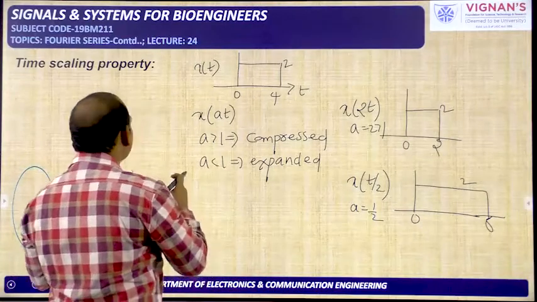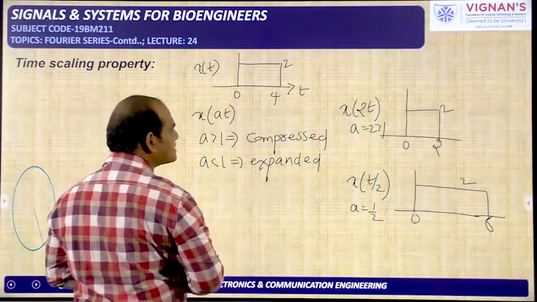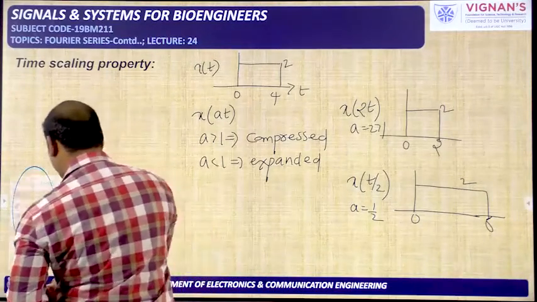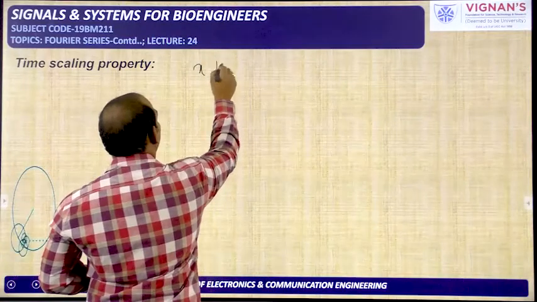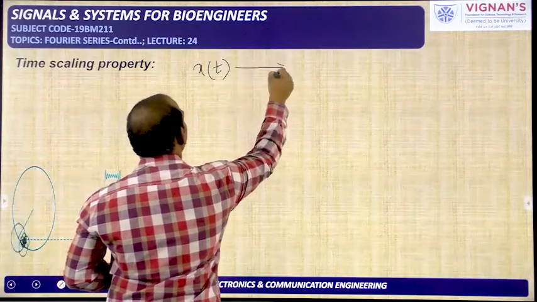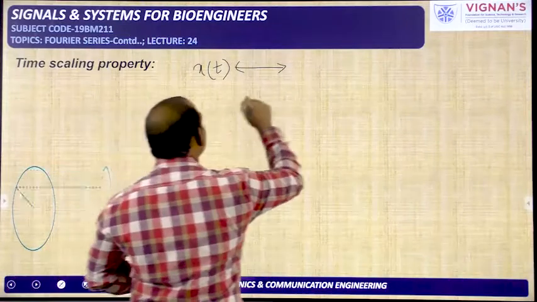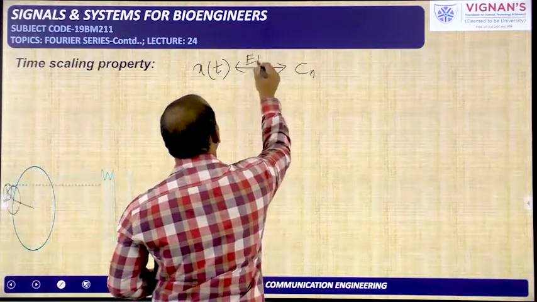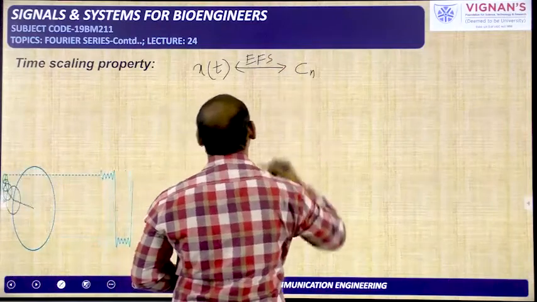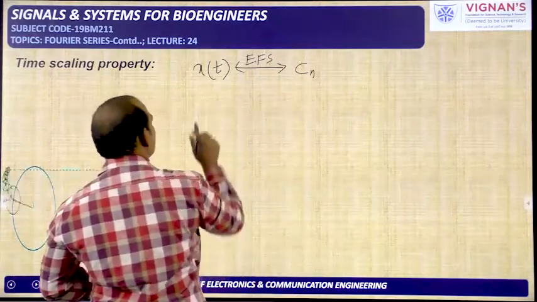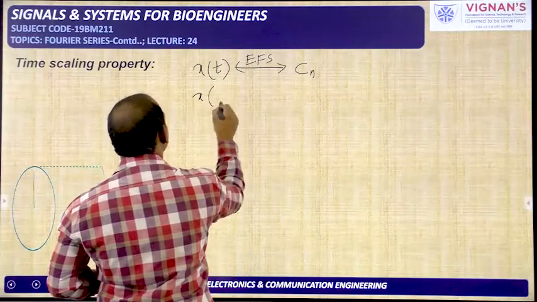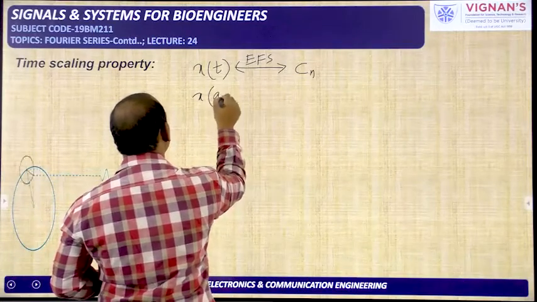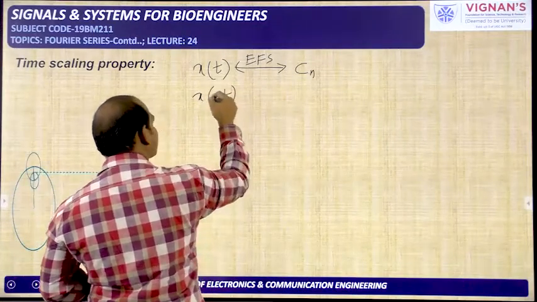Now we need to analyze the time scaling property with respect to the Fourier series. For that you need to see it like this. x of t is a periodic signal having the Fourier series coefficient Cn. Here the exponential Fourier series we have applied, so its coefficient is represented with Cn. What about the Fourier series coefficient of x of at, the time scaled version of x of t?